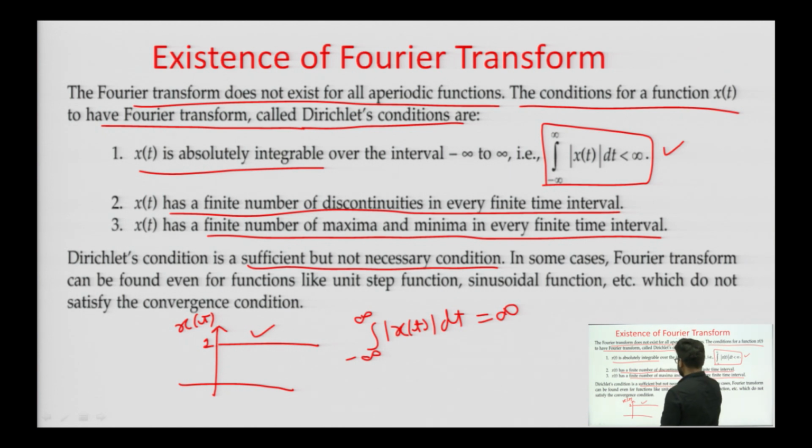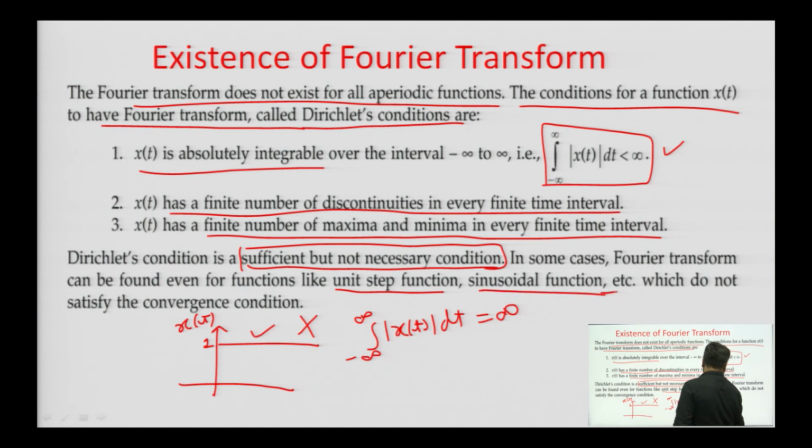So, according to these conditions we cannot find its Fourier transform, but we can find its Fourier transform. That is why these conditions are known as sufficient but not necessary conditions. Like the unit step function, which we will see later on, and the sinusoidal function, it also does not satisfy these three conditions, but still we can find its Fourier transform.